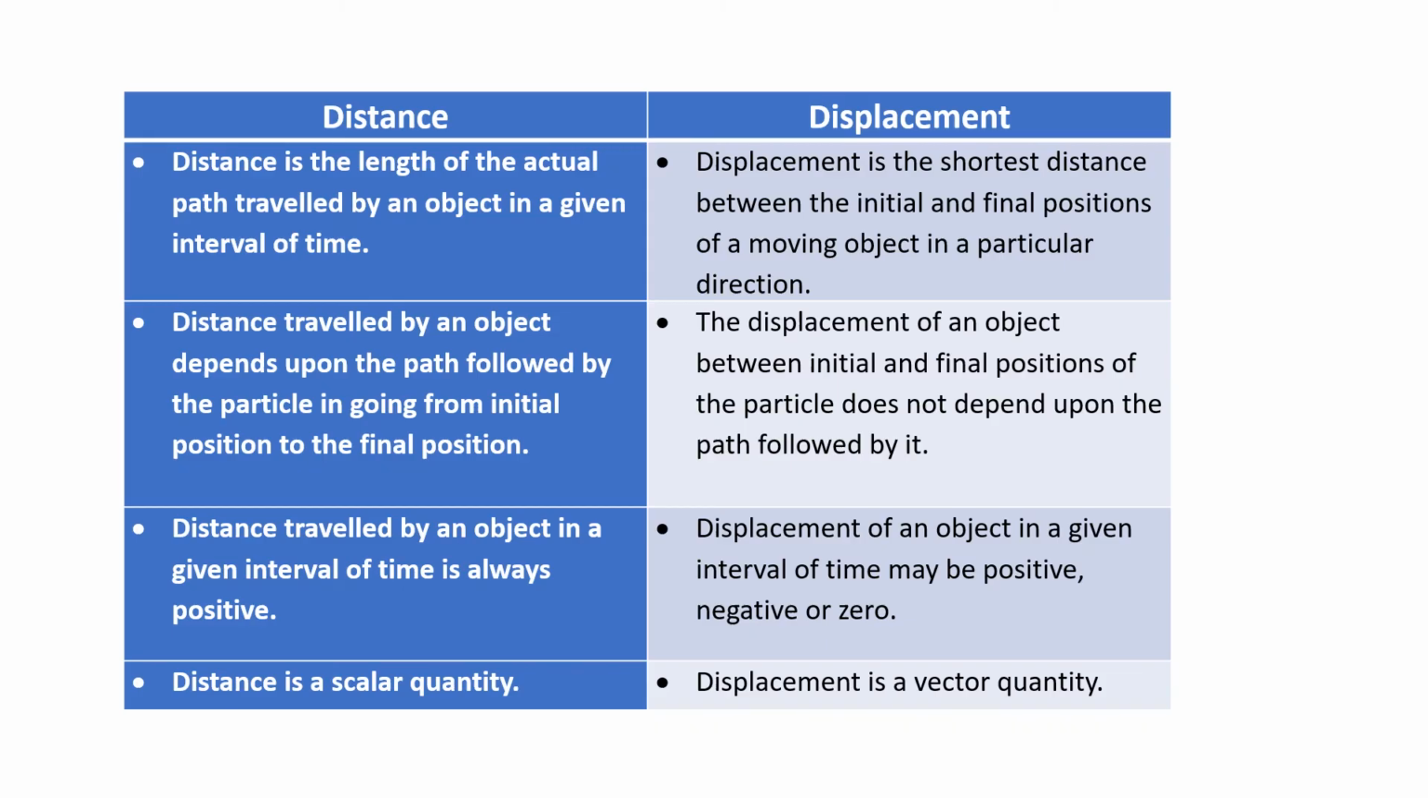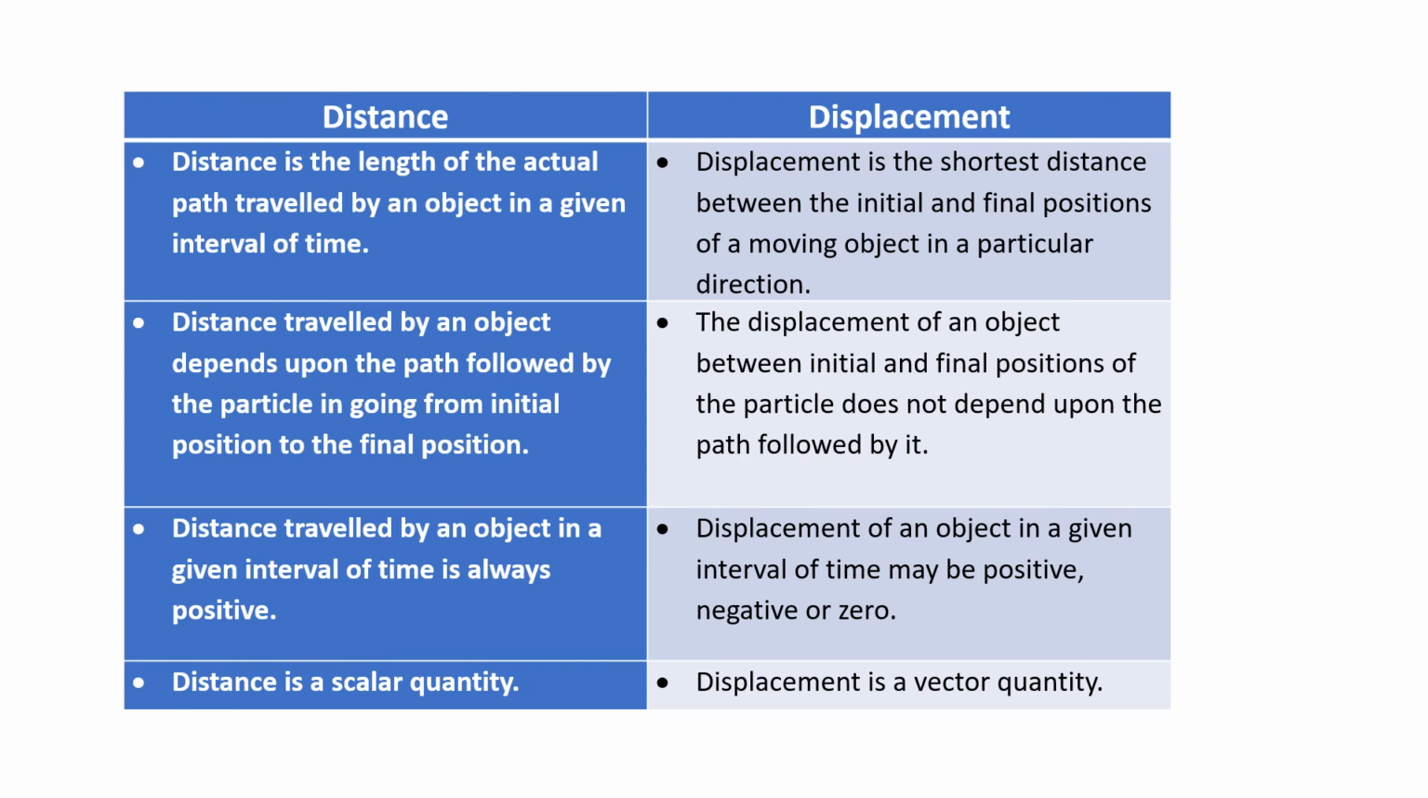Okay. So now finally we are going to see the difference between distance and displacement. First, the definition. Distance is the length of the actual path traveled by an object in a given interval of time. Displacement is the shortest distance between initial and final position of a moving object in a particular direction. Distance traveled by an object depends upon the path followed by the particle. So it depends upon the path followed. Displacement of an object between initial and final position does not depend on the path followed, no matter which path you take. Distance traveled is always positive.